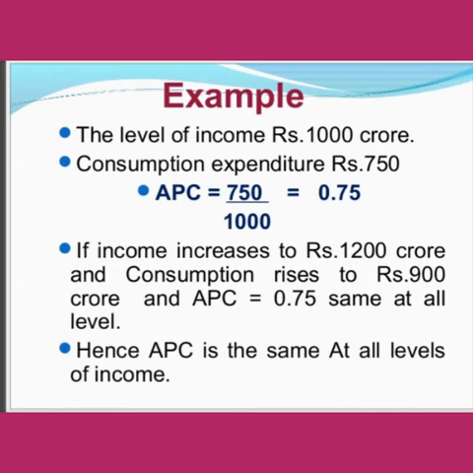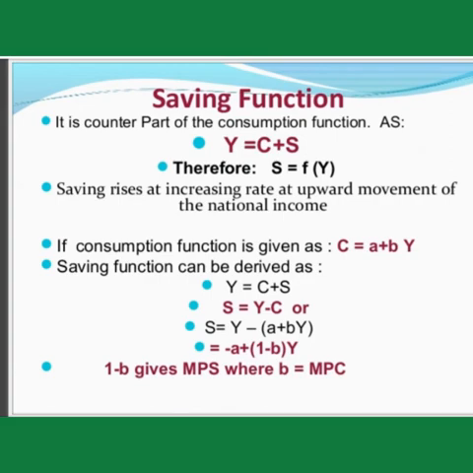So we have studied the consumption function. Along with that, we have to study the savings function also. And you know that income is for two purposes, one for consumption and the other for saving. So it is a counterpart of the consumption function.